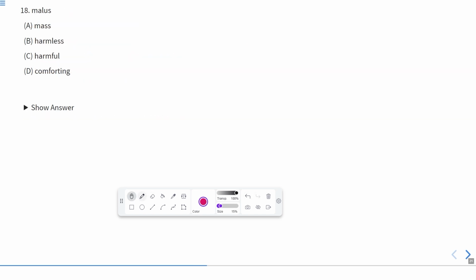The next question and the next phrase is malice. Malice is again a Latin phrase, and this means something harmful. Now let us see the options. The options are mass, harmless, harmful, comforting. As we know well that malice means harmful, according to this, C will be the correct answer, that is harmful. Now let us move to the next one.